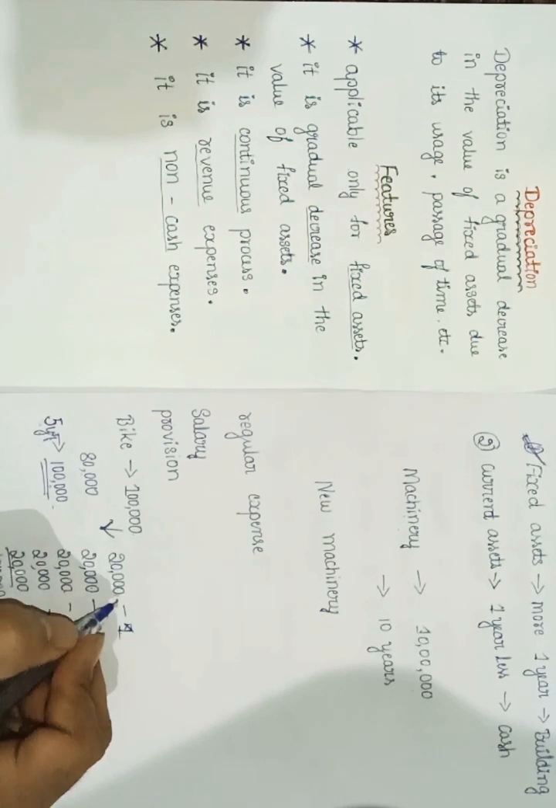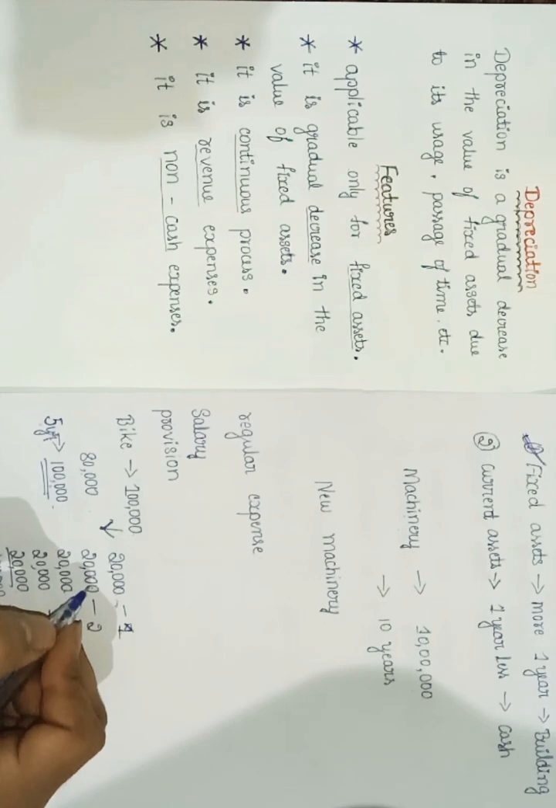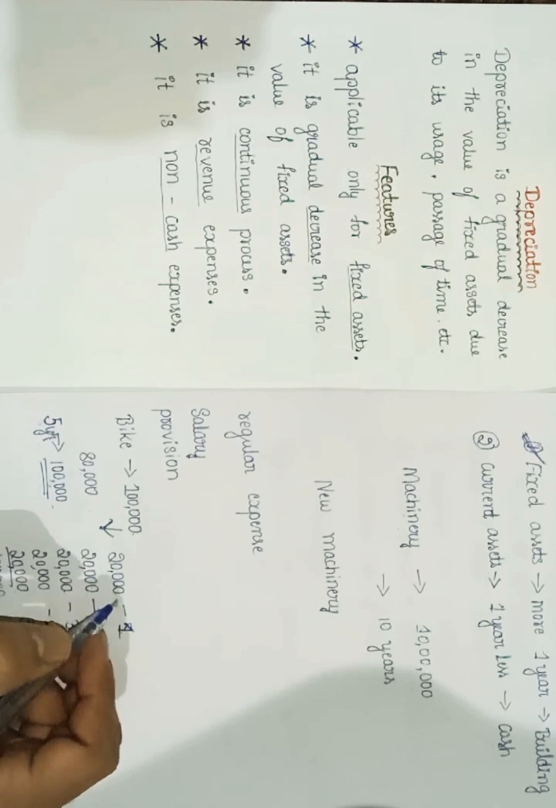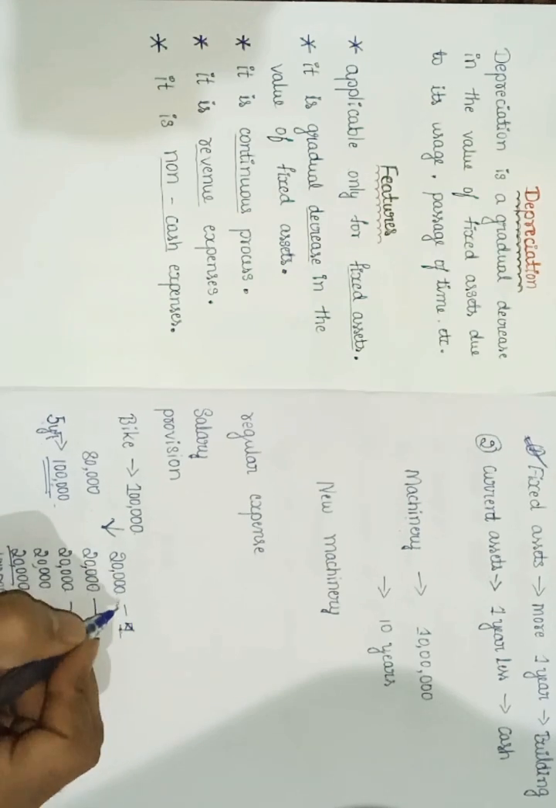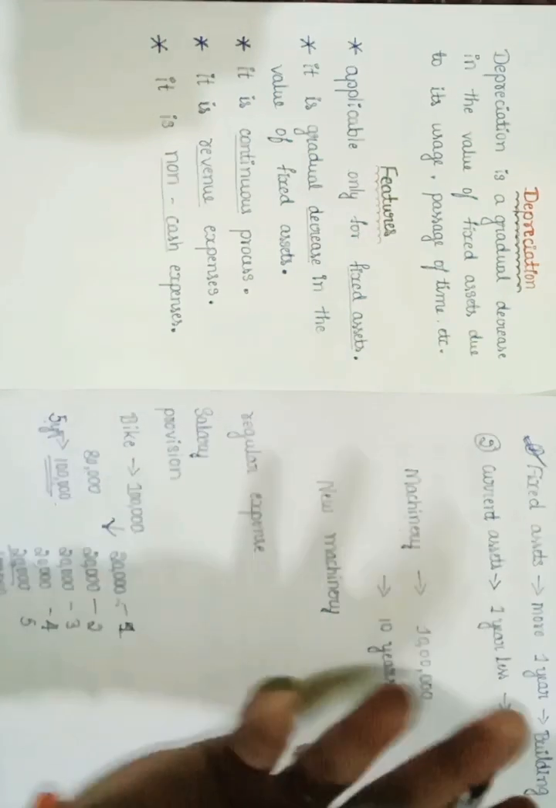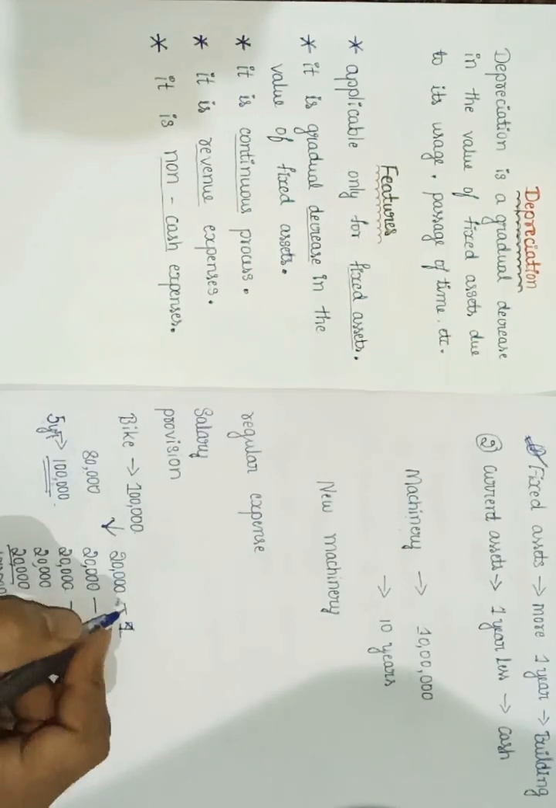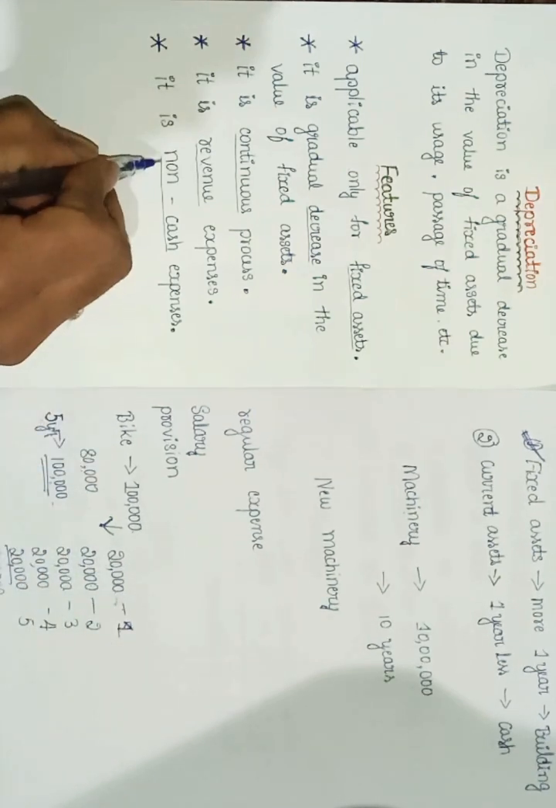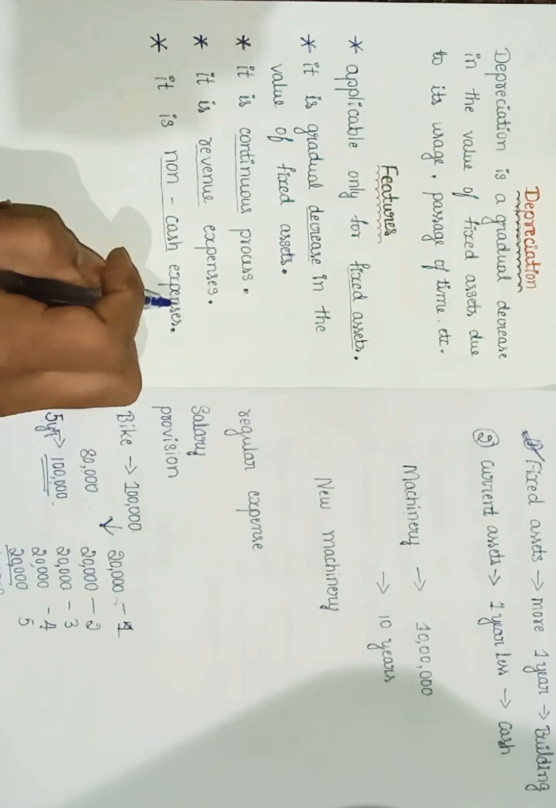See, this 20,000 a year, there is no cash outflow. It will be there inside the business as a provision. In a safe condition I am going to keep it aside, so it is not going outside. Then it is not a cash outflow. So where there is no cash outflow, those kinds of expenses we call non-cash expenses.